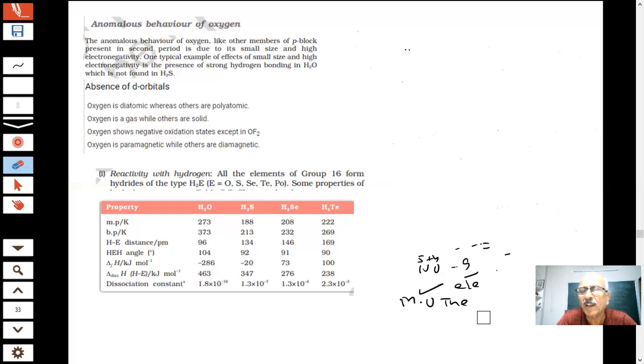Now we are coming to the next important group, group 16 compounds. The p block is very important, and a group of students told me they don't want to do the p block because it is very difficult. They don't understand anything in the NCERT book. They said we would like to leave this topic.